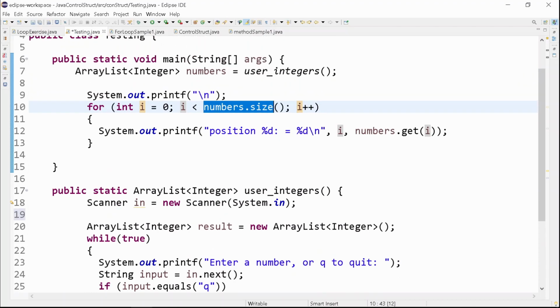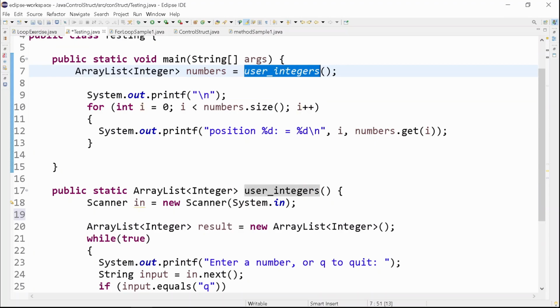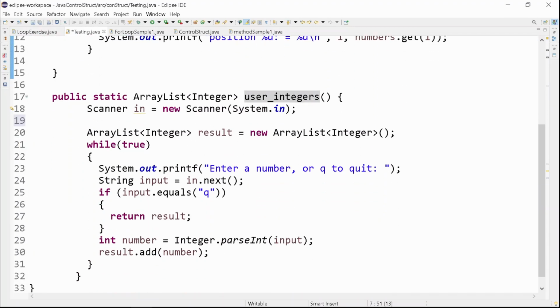So when we check userIntegers as to what it is doing, we have Scanner in, new Scanner(System.in), so it has input from the user from the console. And we have ArrayList Integer result equals new ArrayList.